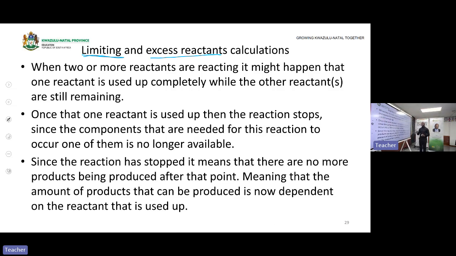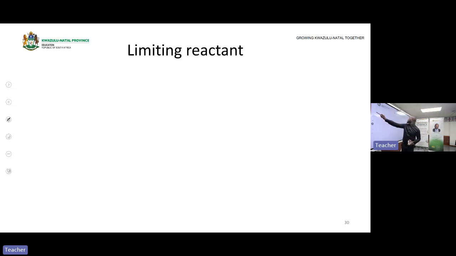Okay, since the reaction has stopped, it then means that there are no more products being formed. And that is why on the graph of products, it will be a constant line that is not changing. And then on the graph of reactants, it will be a constant line that is not changing.